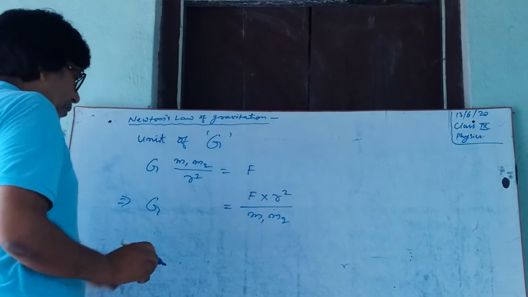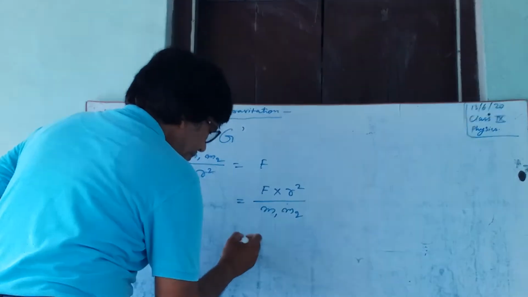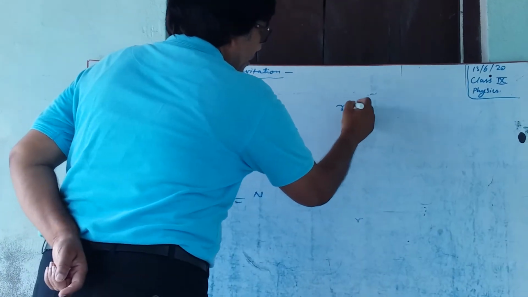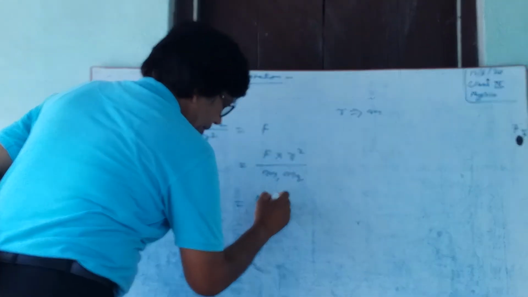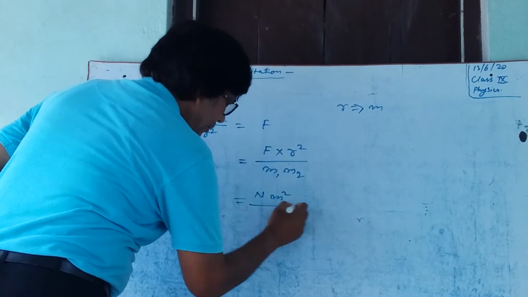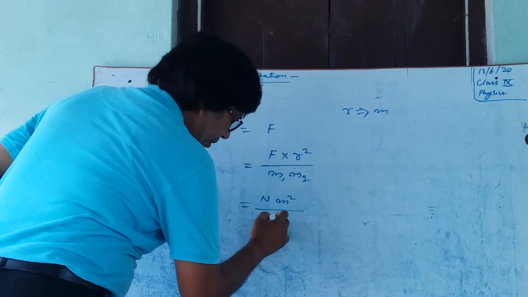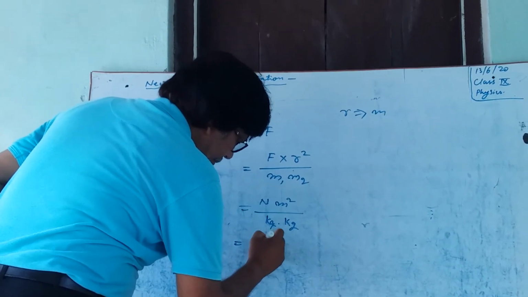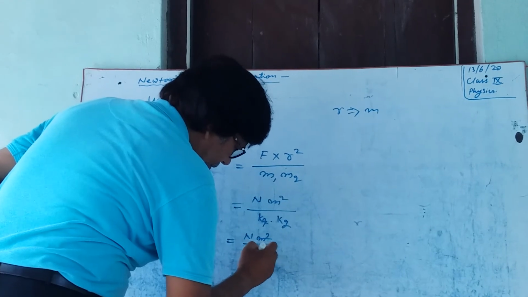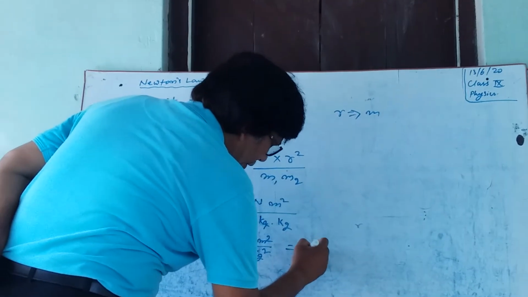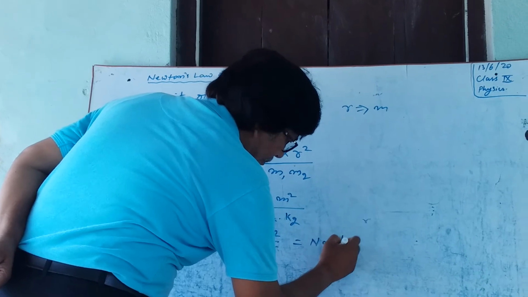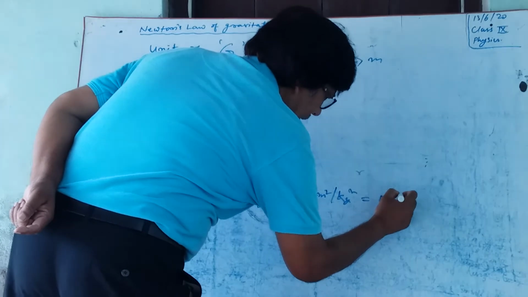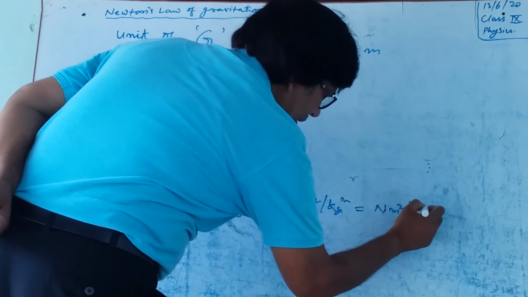Now, put the unit of F, which is Newton. R is distance, meter. So we get Newton meter square by kg into kg, that is Newton meter square per kg square.